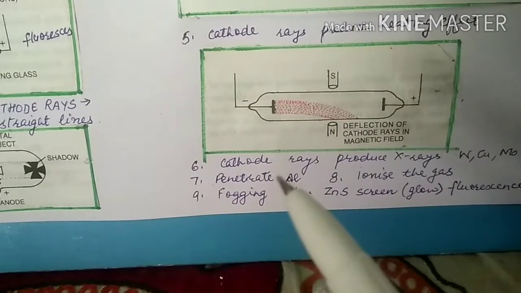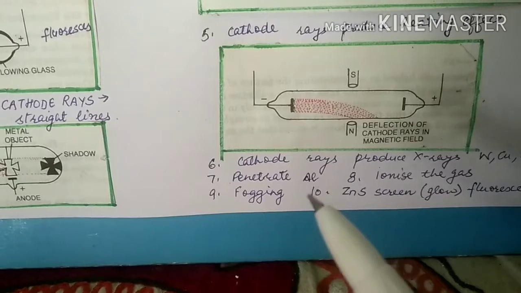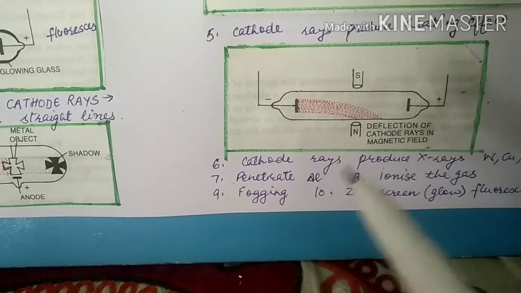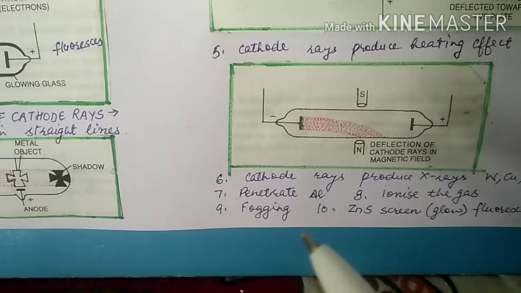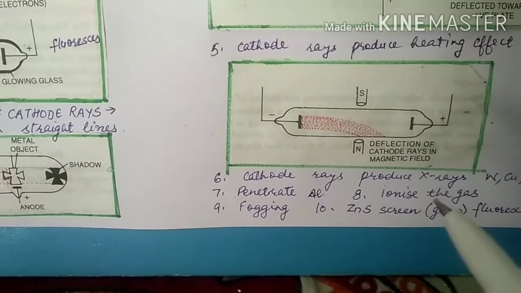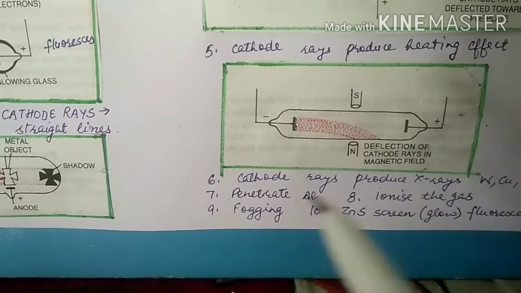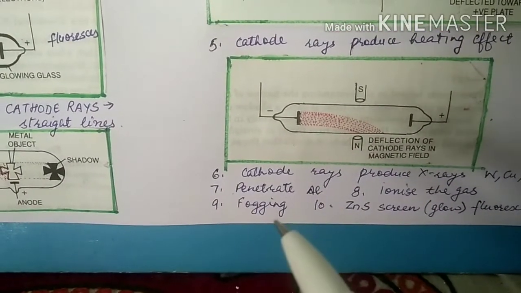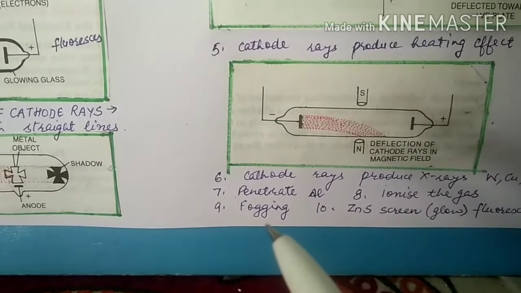Then cathode rays can penetrate also, like thin foil of aluminium metal. They can penetrate. However, if the aluminum metal gets thick enough, then the penetration is not possible. Then cathode rays can also ionize the gas through which they pass. Then cathode rays affect a photographic plate. When cathode rays fall on a photographic plate, it gets affected.